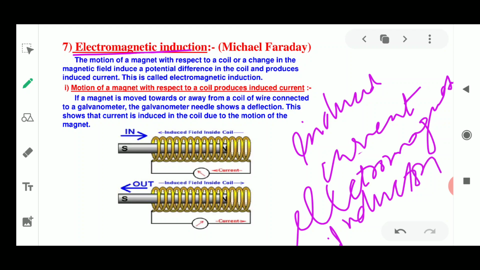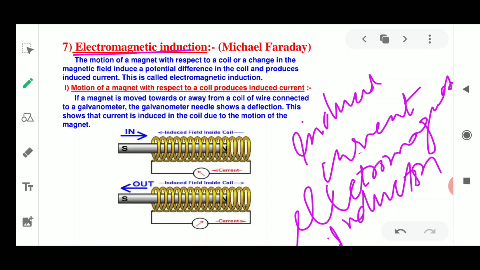Now, what is this electromagnetic induction? I hope everybody has understood that whenever the electric current is there, it generates the magnetic effect, and vice versa: when the magnetic field is there and it is moved around a fixed conductor, it produces a current known as induced current. This also has very practical applications in our daily life. First let us see how this induced current or electromagnetic induction can be seen with the help of this experiment.